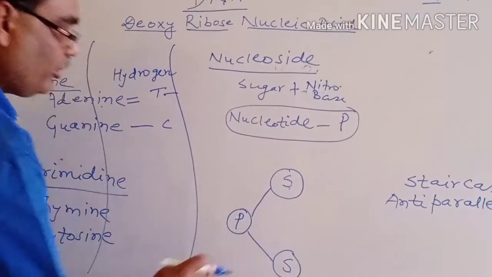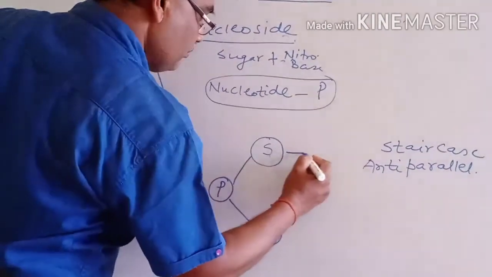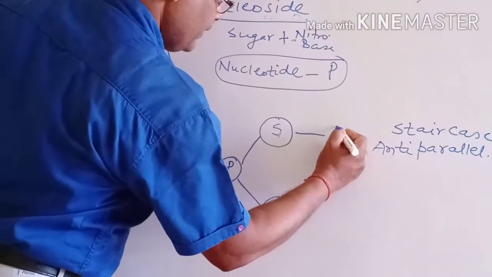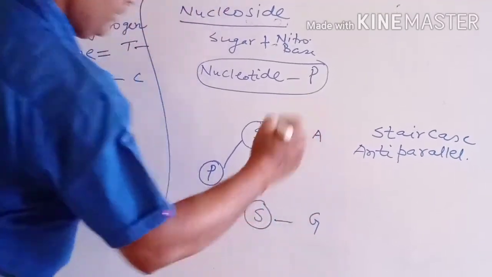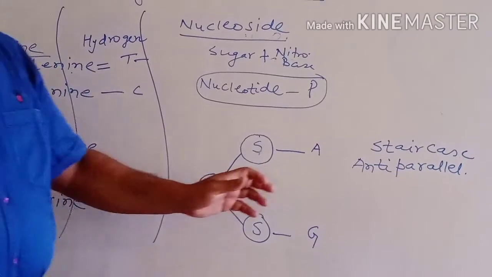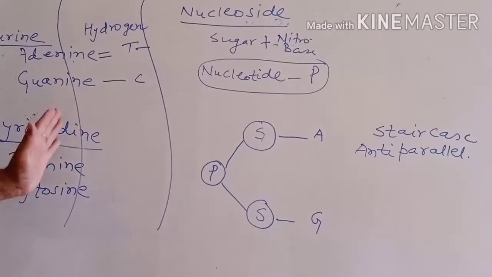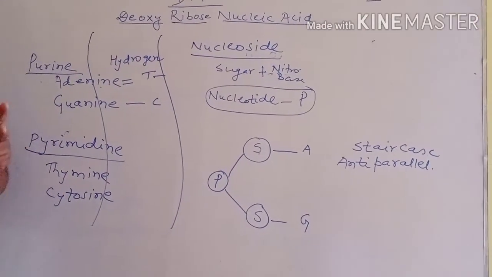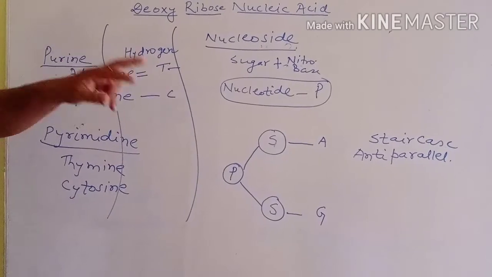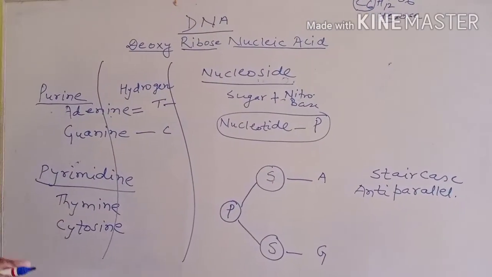Sugar combines with nitrogenous base, that is adenine, that is guanine, and there is the presence of hydrogen bond between purine and pyrimidine. 2 hydrogen bonds are found between 2 nitrogenous bases, and 3 hydrogen bonds are found between 2 other nitrogenous bases.